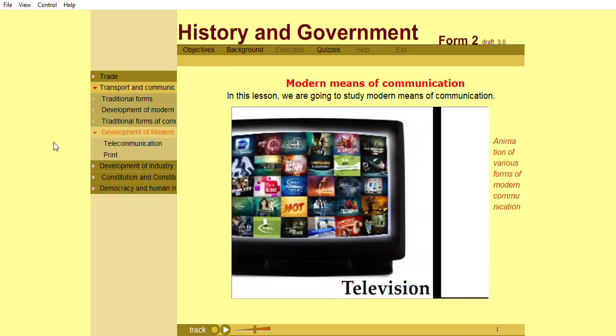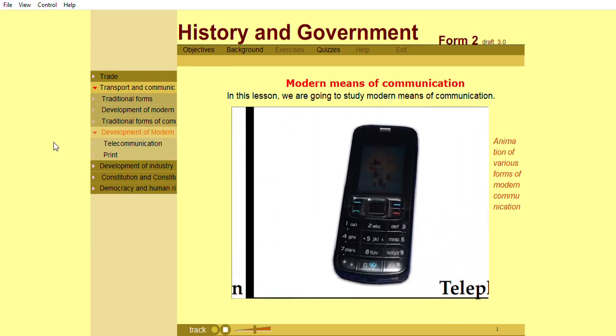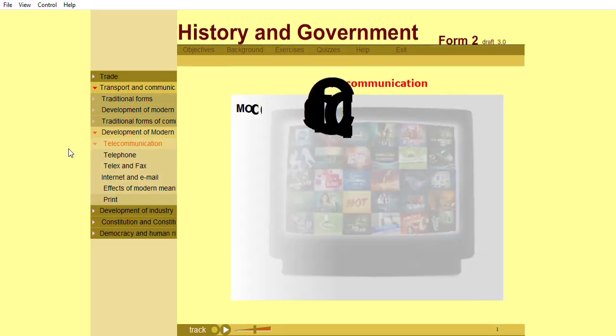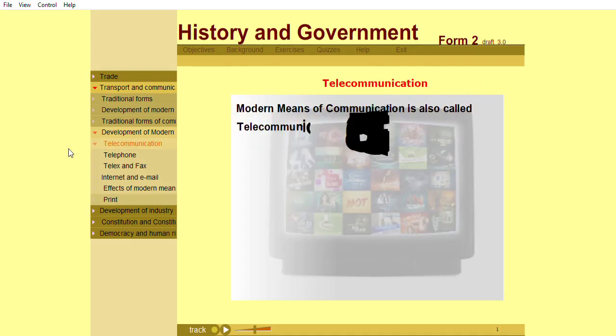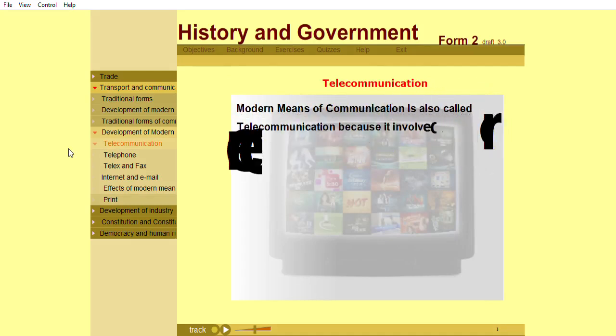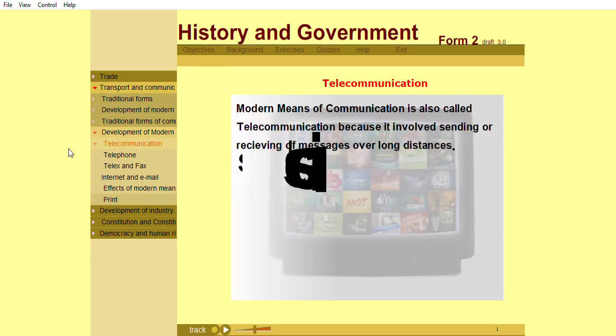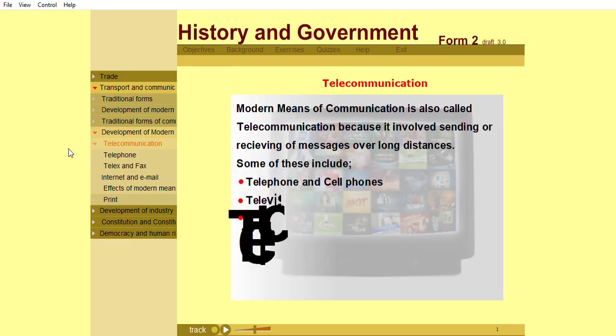In this lesson, we are going to study modern means of communication. Modern means of communication is also called telecommunication because it involves sending or receiving of messages over long distances. Some of these include telephone and cell phone, television, radio, telegraph, facsimile or fax, telex, and pager.